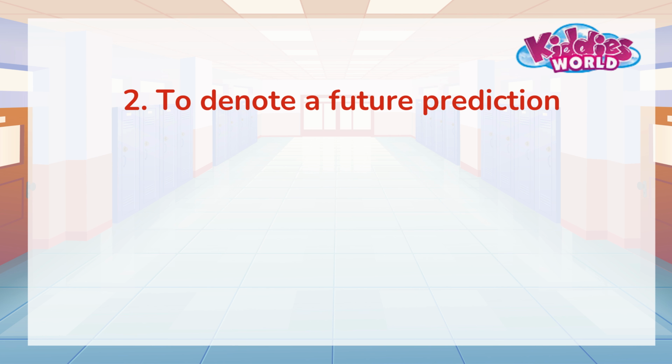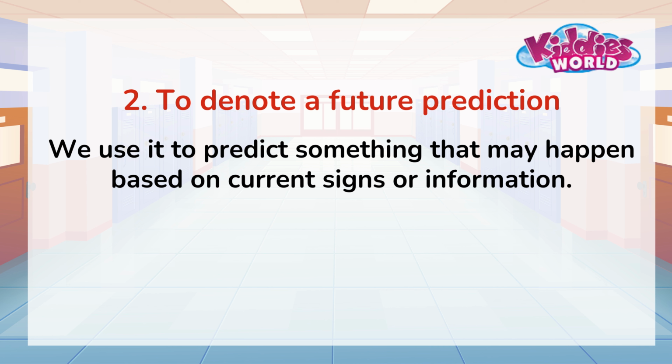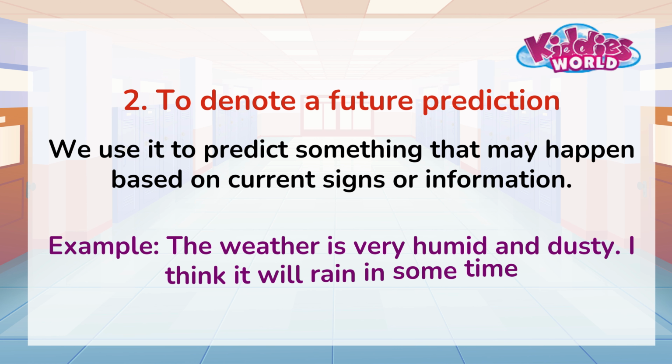2. To denote a future prediction. We use it to predict something that may happen based on current signs or information. Example, the weather is very humid and dusty. I think it will rain in some time.